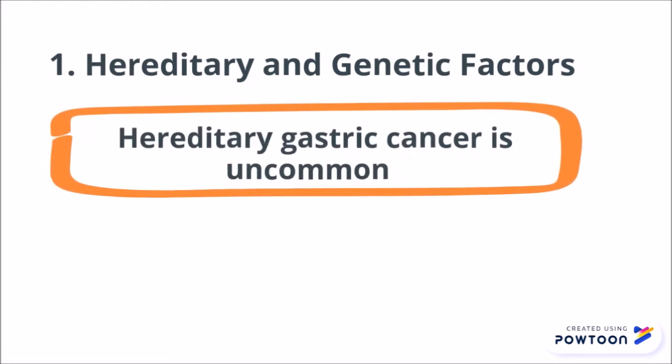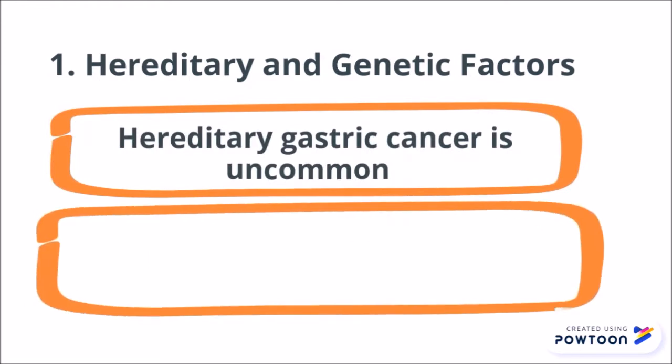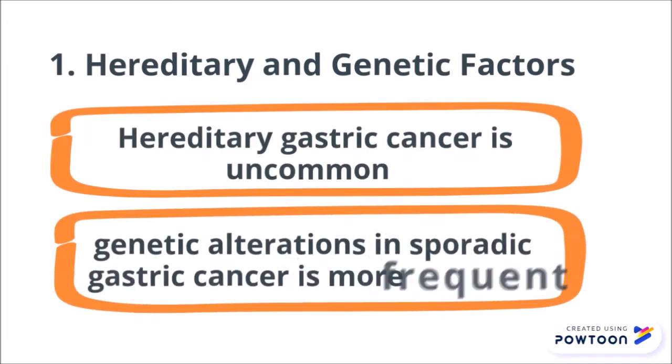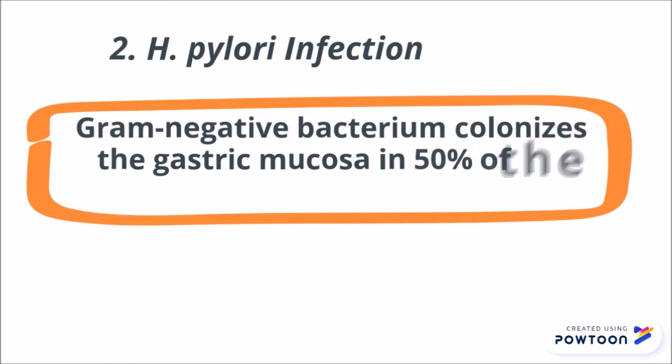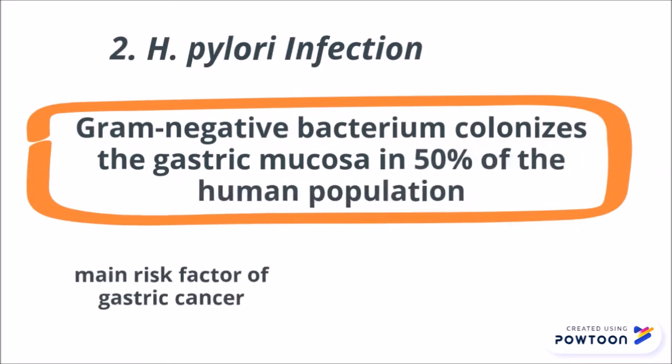First, hereditary and genetic factors. Hereditary gastric cancer is uncommon. However, genetic alteration in sporadic gastric cancer is more frequent. Studies had found that interleukin-1 beta gene and interleukin-1 receptor antagonist gene have been associated with increased risk of gastric cancer.